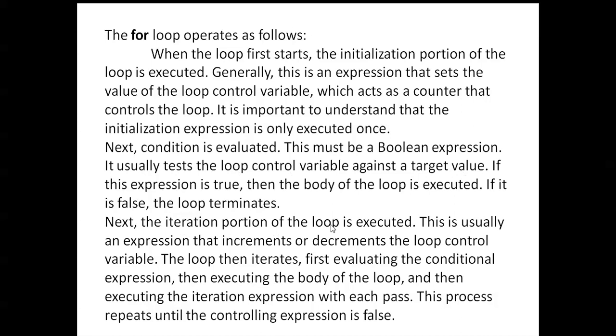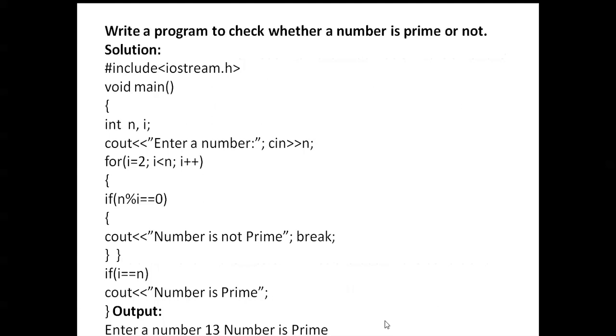Next, the iteration portion of the loop is executed. This is usually an expression that increments or decrements the loop control variable. The loop iterates, first evaluating the condition expression, then executing the body of the loop, and then executing the iteration expression with each pass. This process repeats until the controlling expression is false.